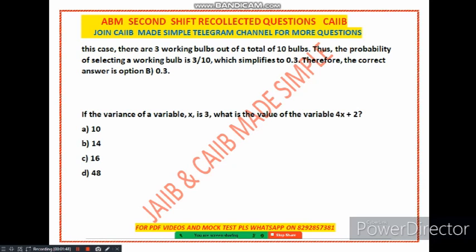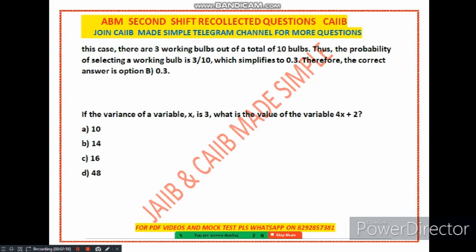Now, very good question we have. The question is regarding that if the variance of a variable x is given. Suppose variable x is there and the variance is given as 3.